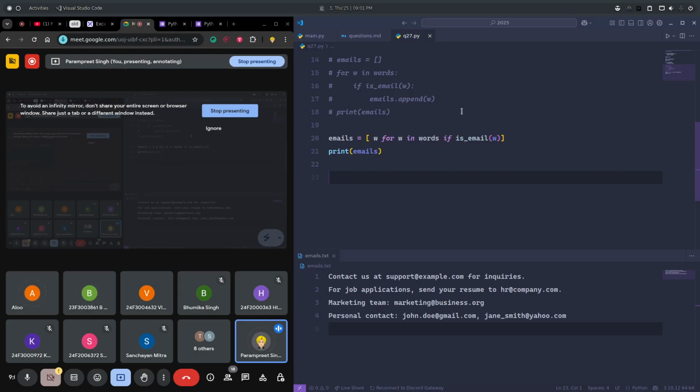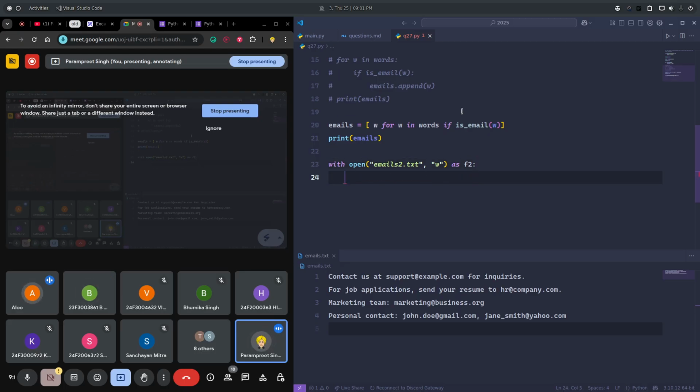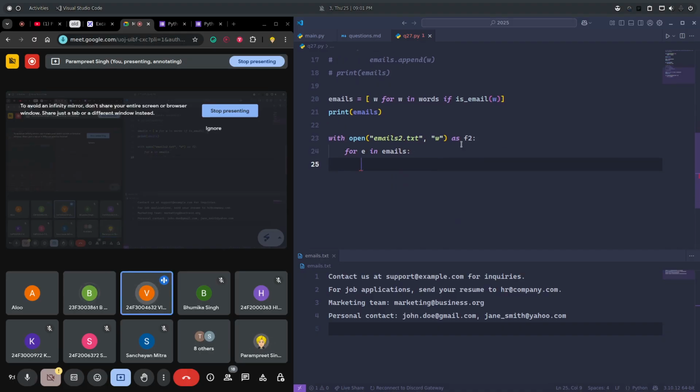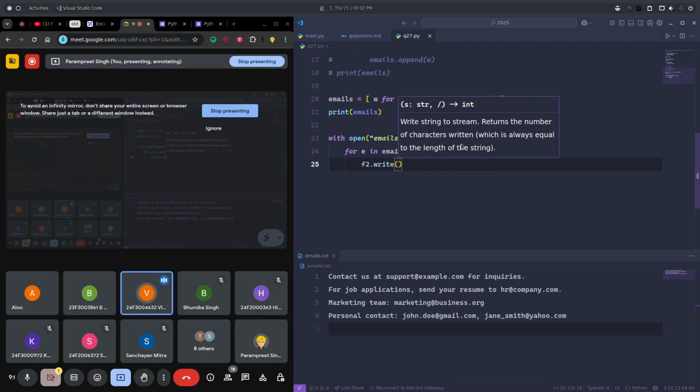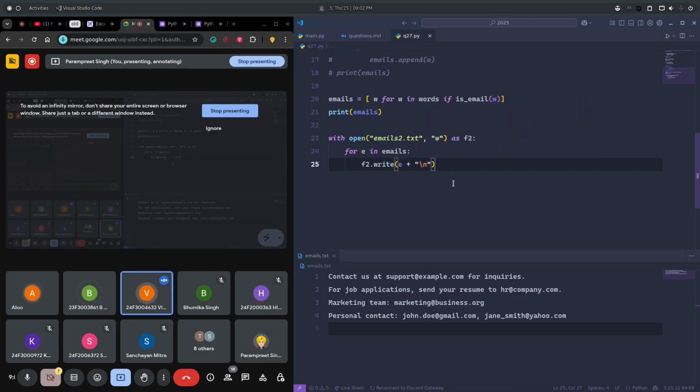Tell me the code. What would be the first step to write in a file? with open, to open the file in write mode. Okay, I have opened the file. I can name it as f2. Now what would be the next step? For email in emails, for e in emails, can I write? Yes. Then f2.write(e plus the new line character).